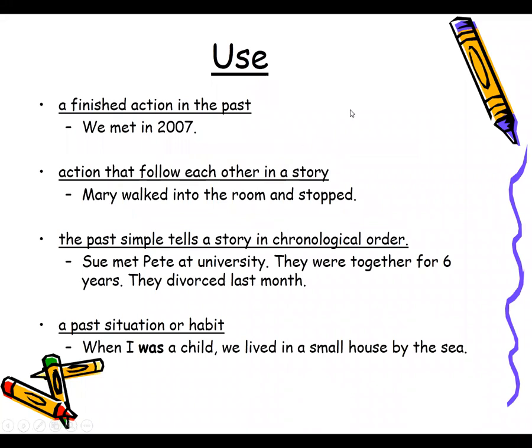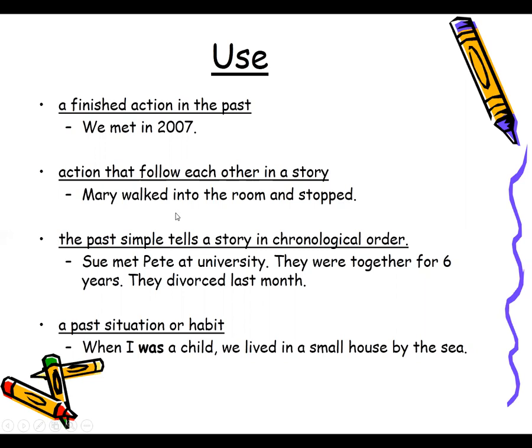Now, if you talk about the uses, then a finished action in the past means something that happened in the past. For example, we met in 2007. So something that had happened in the past. Actions that follow each other in a story. Now, if you talk about any story, then if the actions are happening one after the other, then we are supposed to use the past tense. Mary walked into the room and stopped.